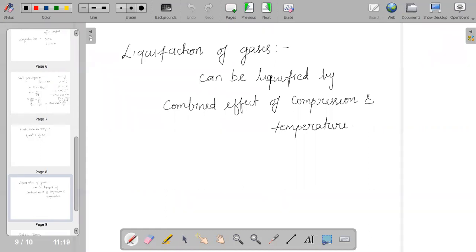On compression, the particles get closer, whereas cooling slows down the movement of the molecules. When the movement of the molecules slows, intermolecular attraction holds the slowly moving particles together, and when the moving particles come together, gases can be liquefied.